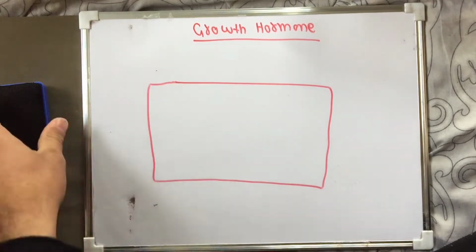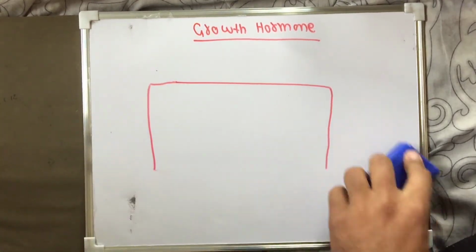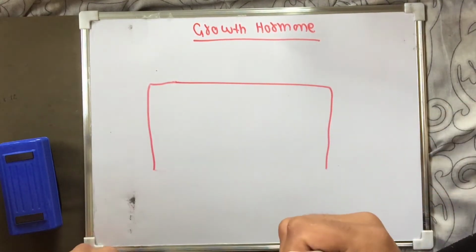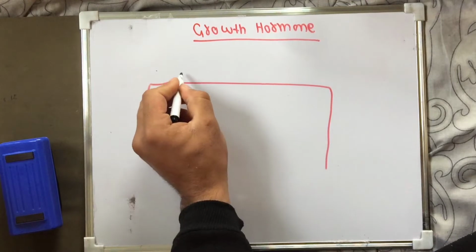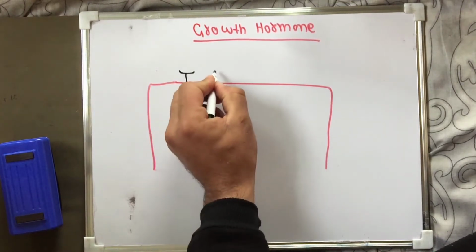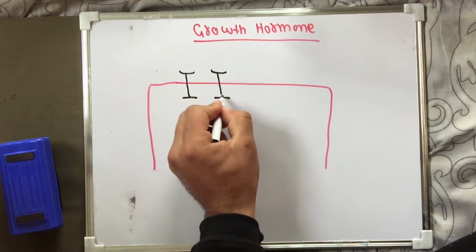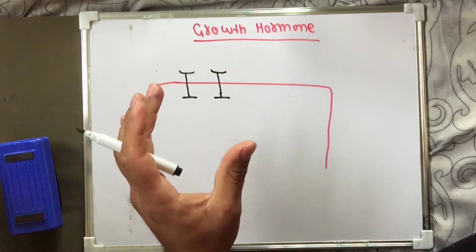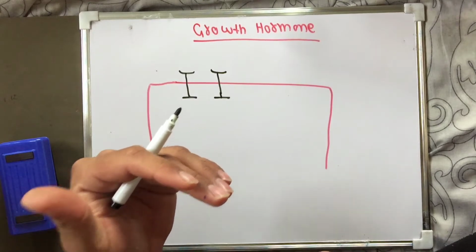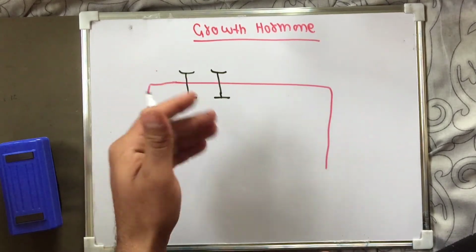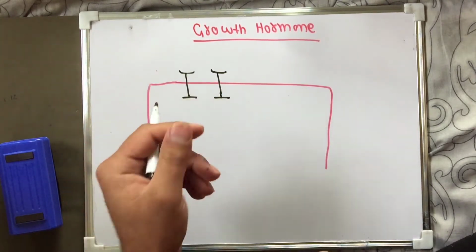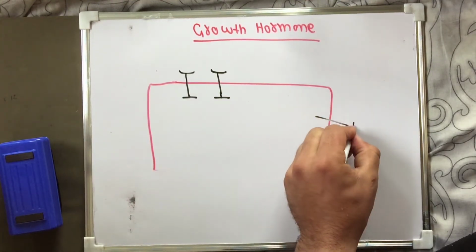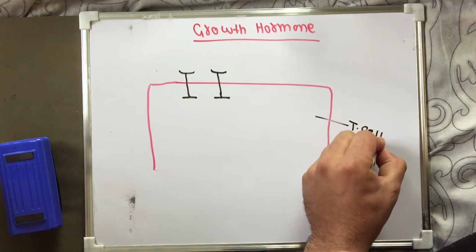Okay, so this is a target cell. This target cell has receptors on it, which are one pass receptors. This is one pass receptor, one receptor. This is another receptor, one pass receptor. What is a one pass receptor? One pass means that this receptor crosses the membrane of the cell only one time. So this is the receptor on the target cell.